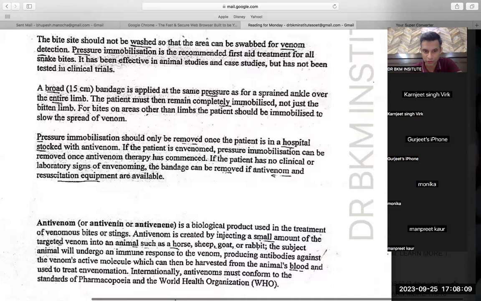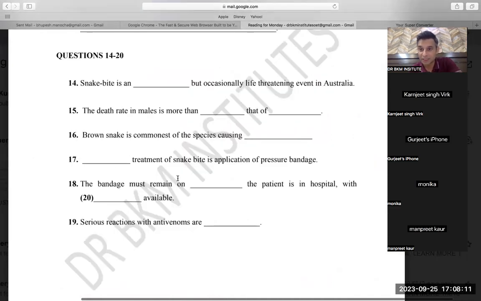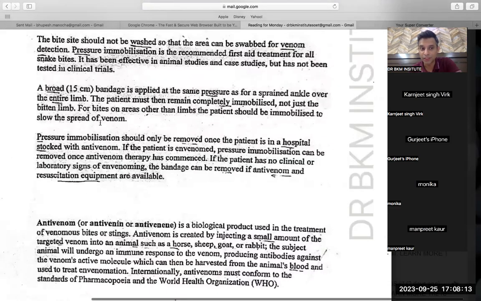Then I went to the question. The bandage must remain on. Opposite to it, this should only be removed once the patient is in a hospital. So that means pressure immobilization, which is equivalent to bandage, should be removed once the patient is in hospital.